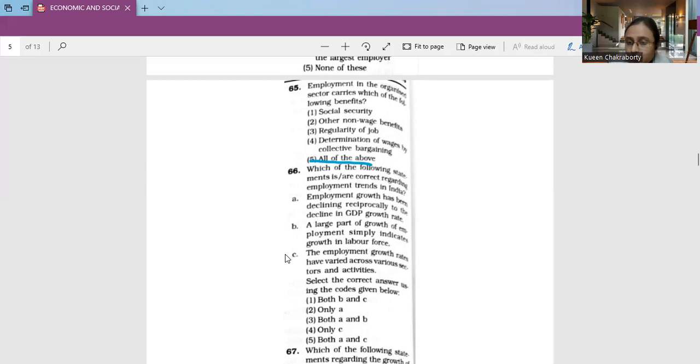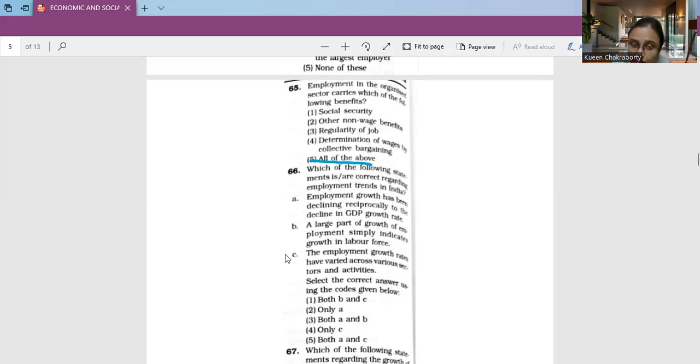Thus, when GDP grew at 4.7% per annum during 1972-73 to 1983, employment growth was 2.4%. GDP growth increased to 5%, but talking of the employment rate, employment growth again declined to 2% during 1983 to 1993-94.